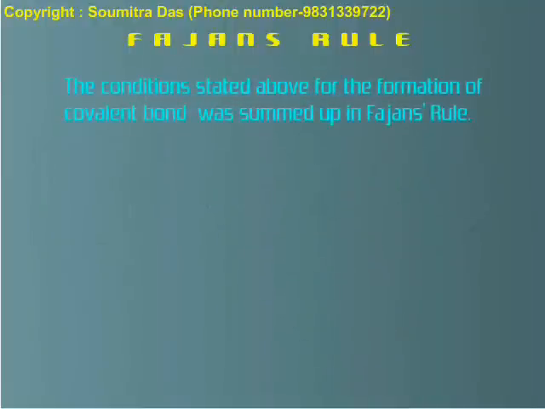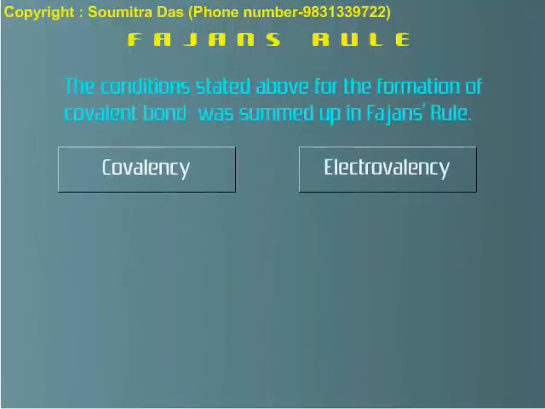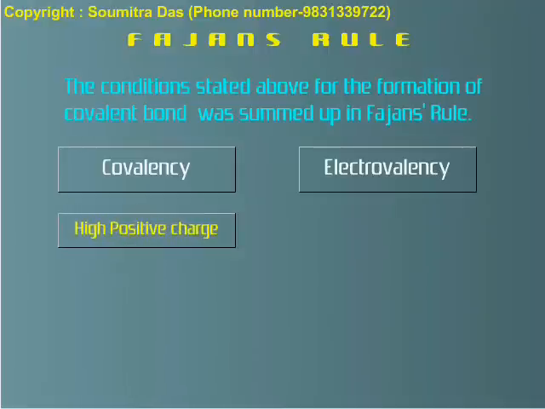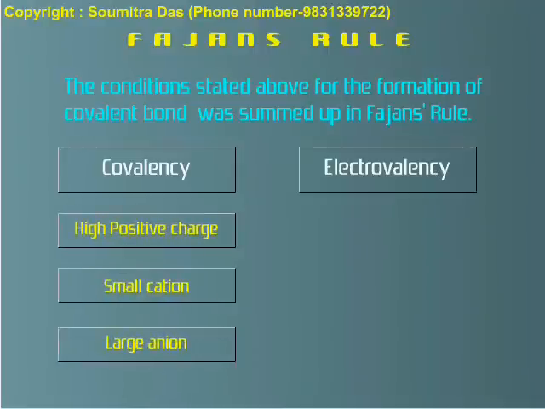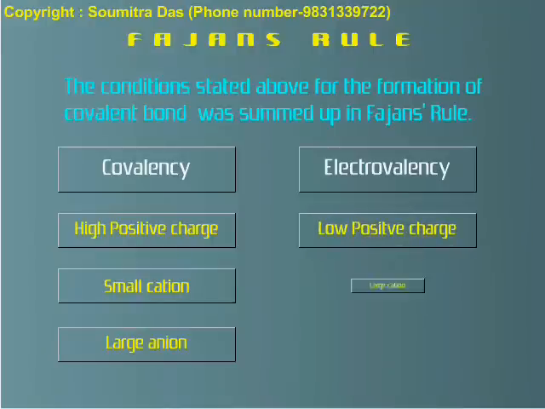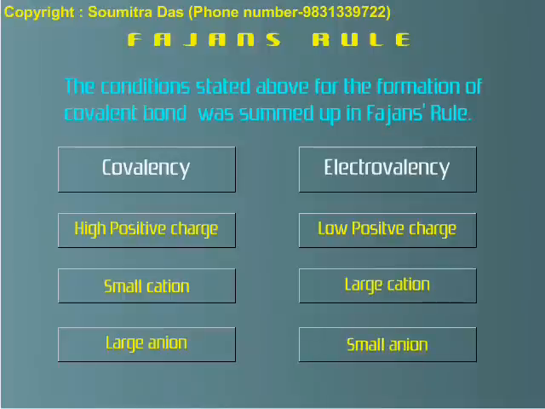The conditions stated above for the formation of covalent bond was summed up in Fajan's rule. Fajan's rule states that a compound is covalent when the cation has a high positive charge, the size of the cation is small, and the size of the anion is large. And a compound is electrovalent when the cation has a low positive charge, the size of the cation is large, and the size of the anion is small.